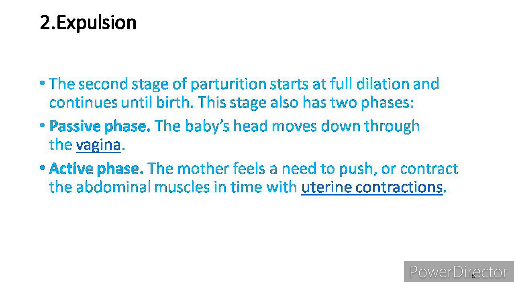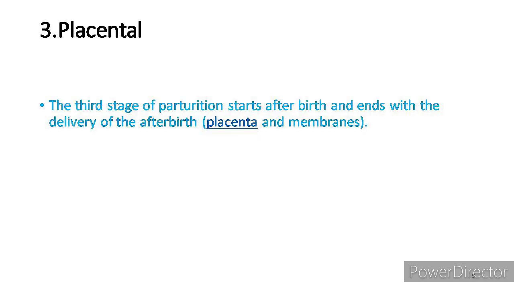The second stage ends with the birth of the baby. At this point the umbilical cord is clamped and breastfeeding is often encouraged to help with stage 3. So our third stage is the placental stage. The third stage of parturition starts after birth and ends with the delivery of the afterbirth. If the doctor takes an active role, including gently pulling on the placenta, stage 3 typically takes around 5 minutes. If the placenta is delivered without assistance, stage 3 can take around 30 minutes.